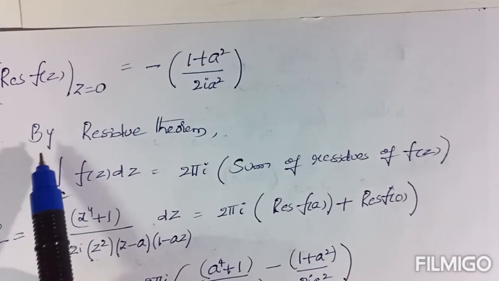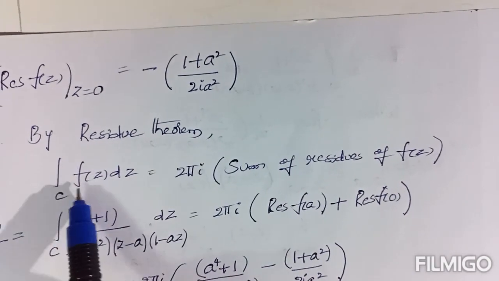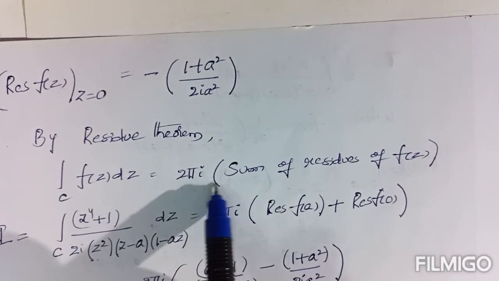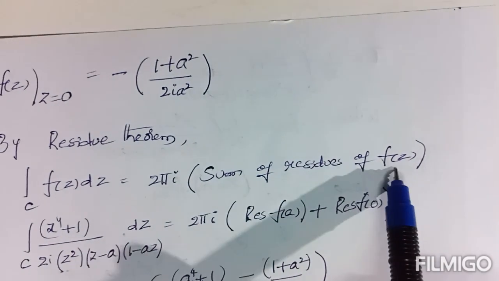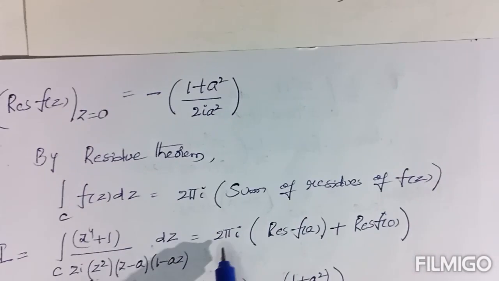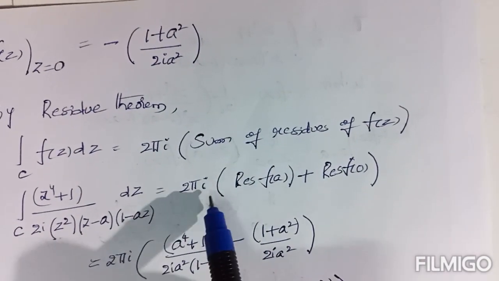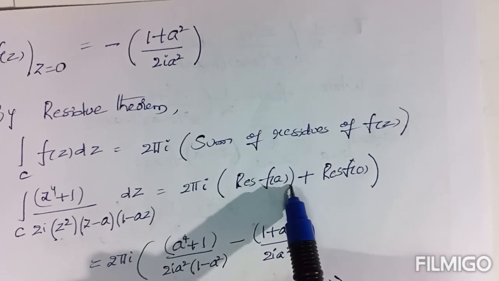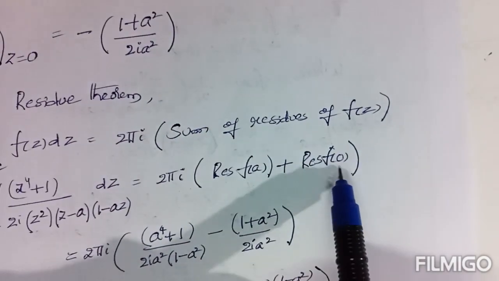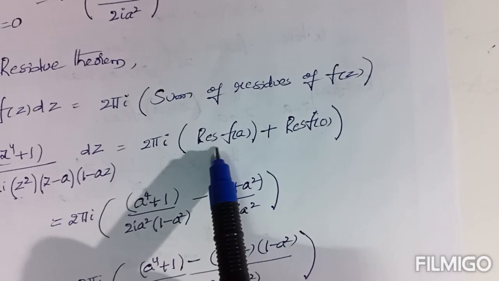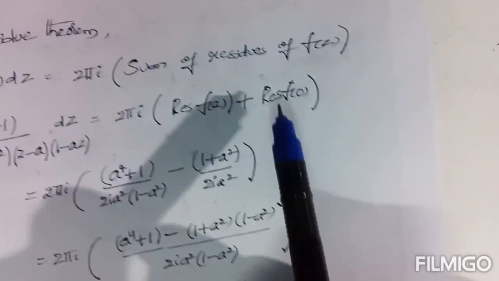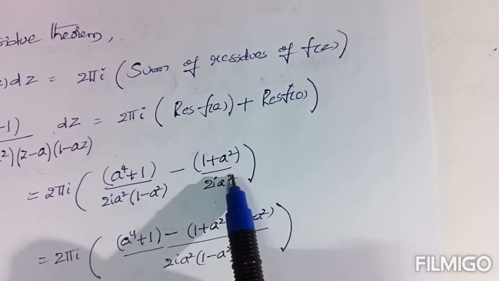Now we can use the residue theorem. The integral over C of f(z) dz equals 2πi times the sum of the residues of f(z). Here, just two points lie inside the circle, so we have to consider those residues only: 2πi times the residue of f at a plus the residue of f at 0. We already found the residue of f at a, and the residue of f at 0 is this.